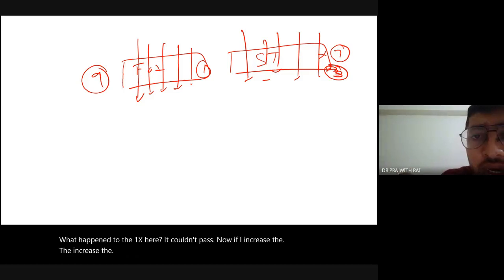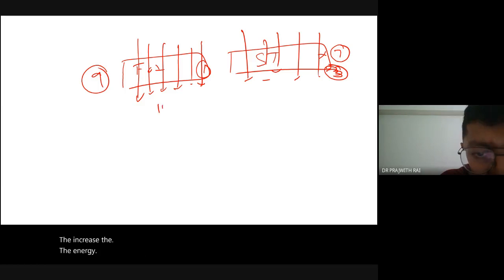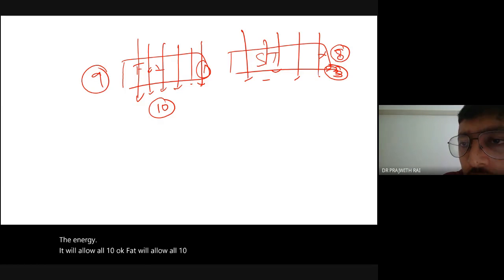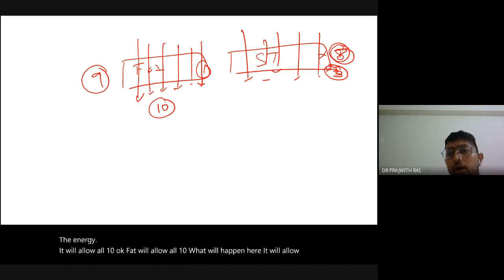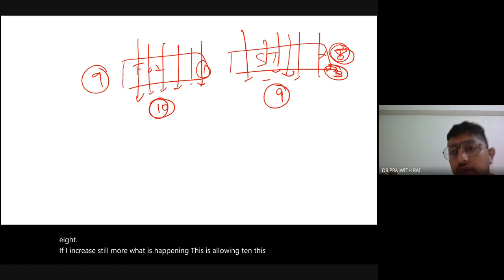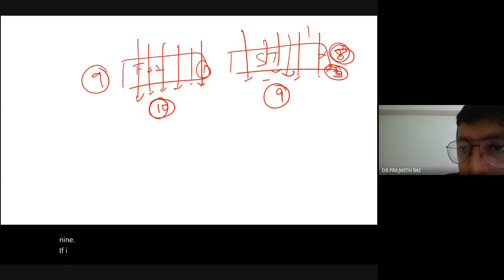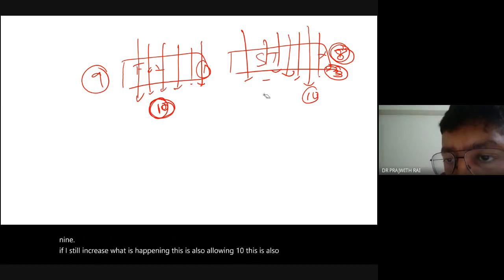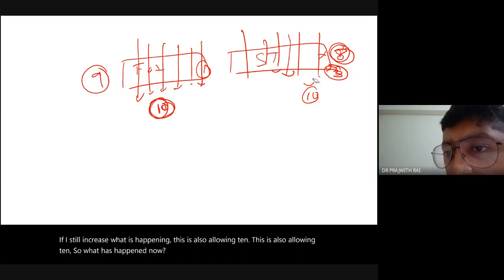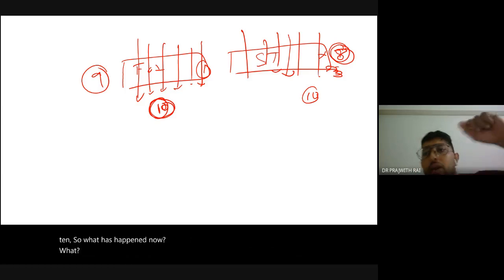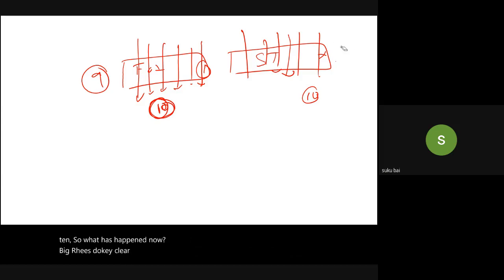Now if I increase the energy, fat will allow all 10. What will happen here? It will allow 8. Now if I increase still more, what is happening? This is allowing 10, this is allowing 9. If I still increase, what is happening? This is also allowing 10, this is also allowing 10. So what has happened now? Contrast is decreased. Clear? You got it? Okay, so very simple.